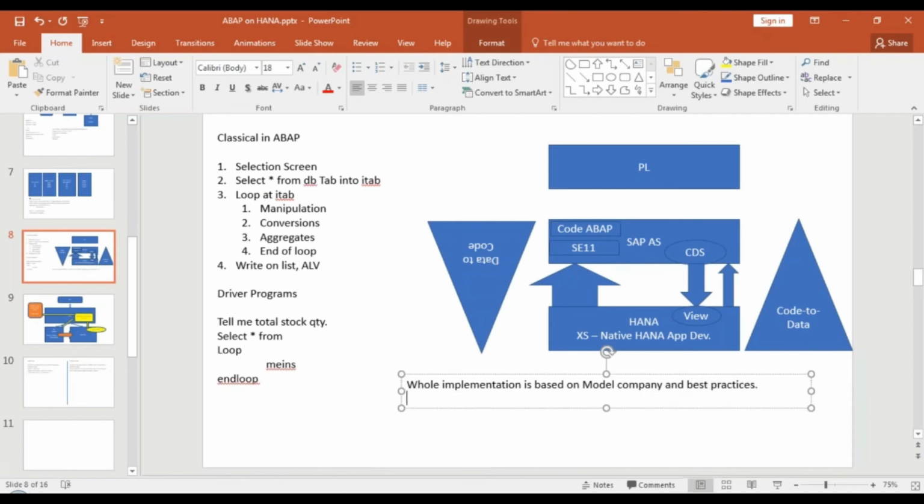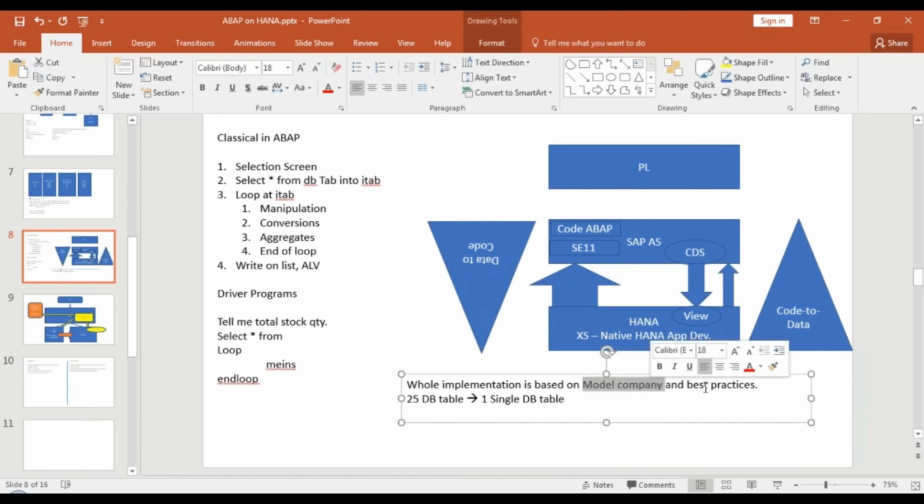Okay, let me tell you one example. In one of the areas, I don't remember which area, they have 25 DB tables. In S4 HANA, when they moved in, they simplified the database also. They simplified the data architecture, and now that gets converted to one single DB table. So if you have fired a query on these tables, you of course have to change it now. So in S4 HANA, this is a simplified data model now, and the whole implementation is based on a model company and SAP best practice scope.